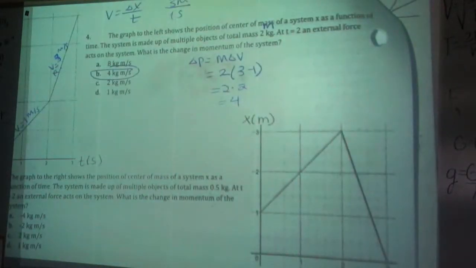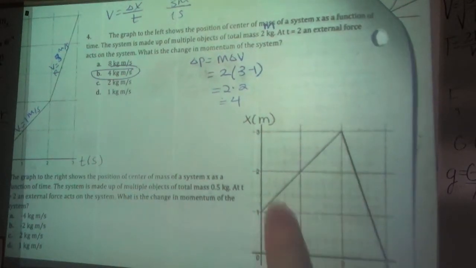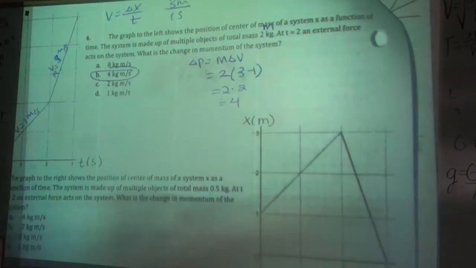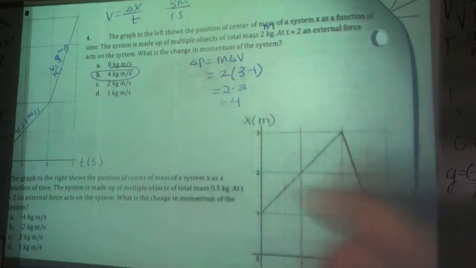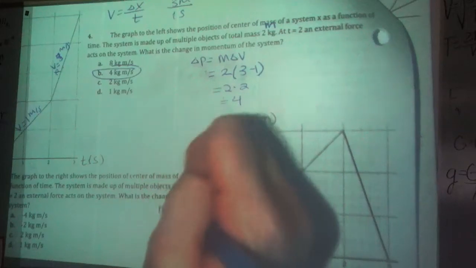Another position of center of mass as a function of time. Again, I have an external force because here I have a positive velocity and now I'm going backwards much faster. So obviously there was some external force to change my center of mass velocity, given my mass. And to find change in momentum, m delta v.